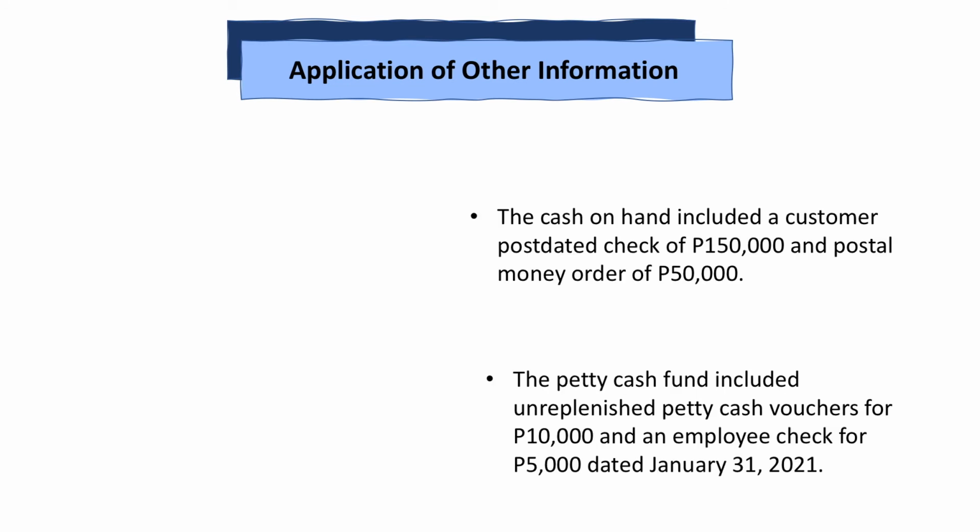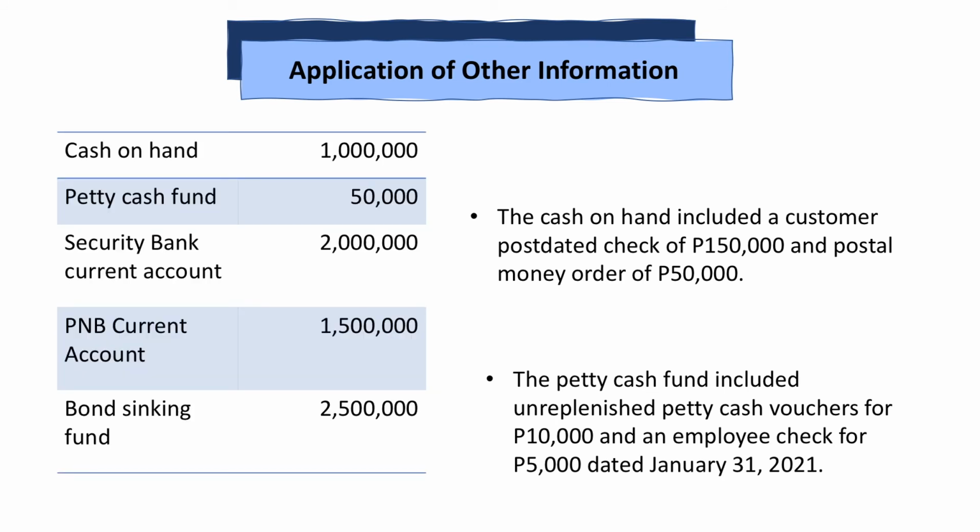So let us apply the other information. We have already eliminated in this slide the accounts which are not cash and cash equivalents. Let us apply the first one. The cash on hand included a customer post-dated check of 150,000 and a postal money order of 50,000.